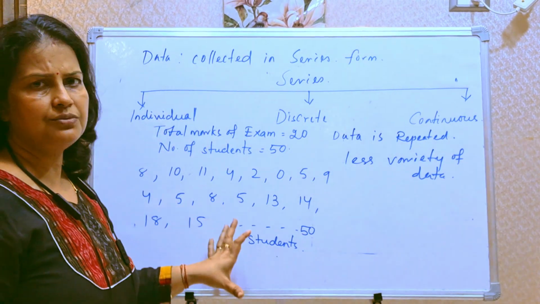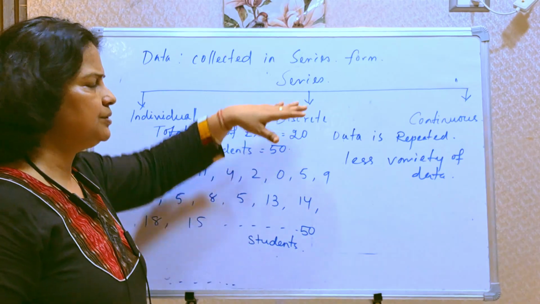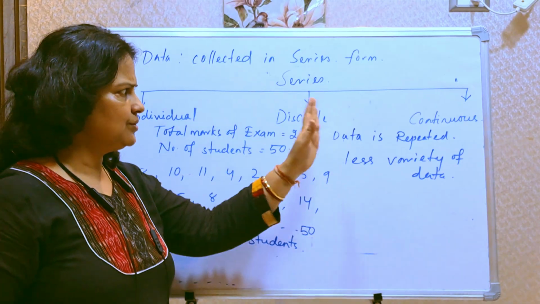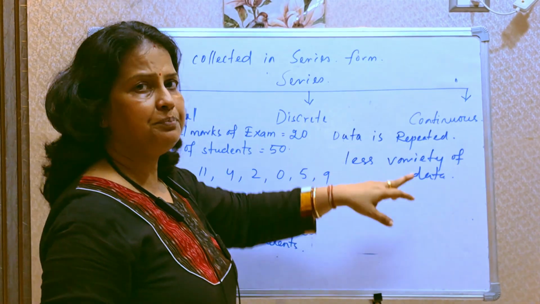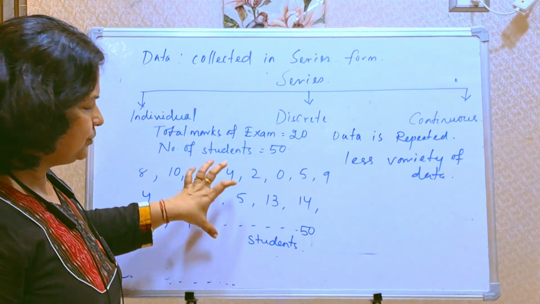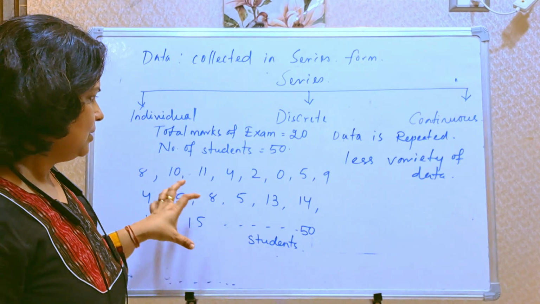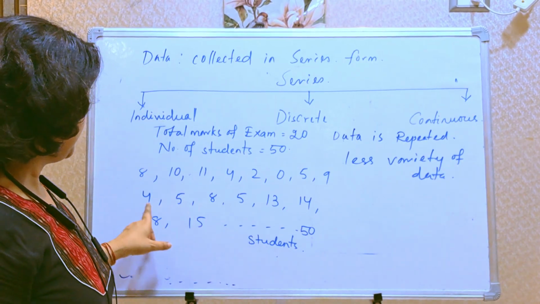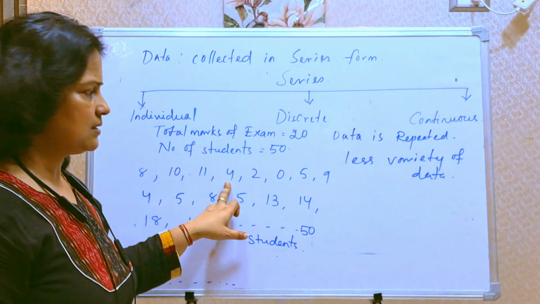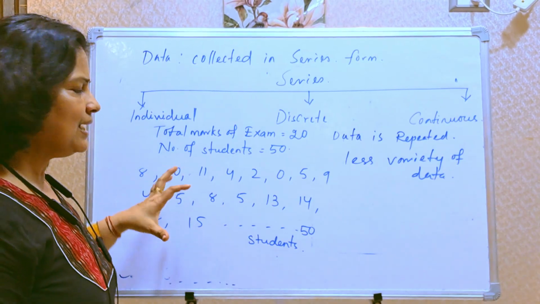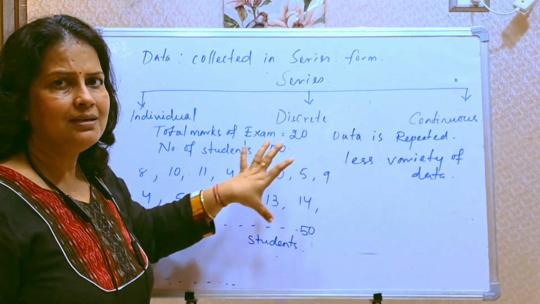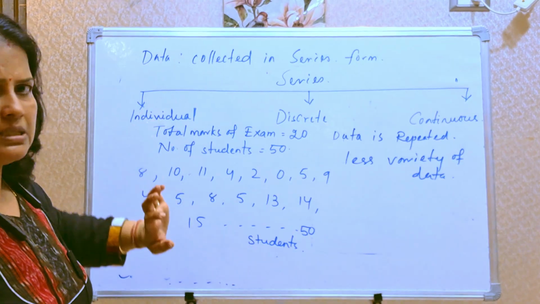If a lot of variation is there in the data, then it is very difficult to go for discrete series. With less variety and repeated data, the data can be minimized. Like 4 is repeated 2 times, we can write 2 students secured 4 marks. So discrete series is a reduced form of your individual series.